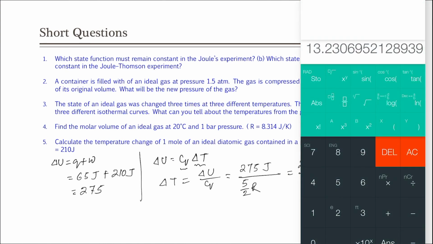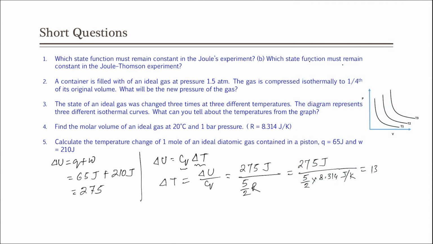So, 275 divided by 5 by 2 is 2.5314, which is giving us 13.23 Kelvin. So, 13.23 Kelvin is the answer. That much temperature change will happen.